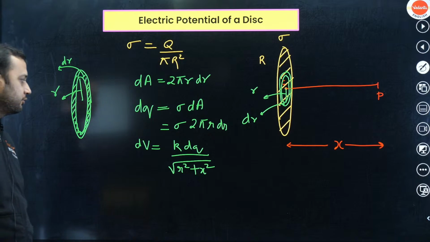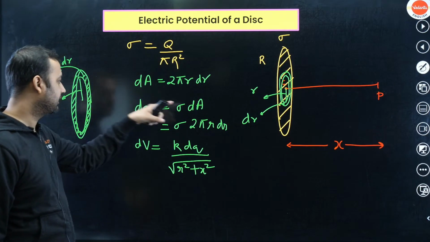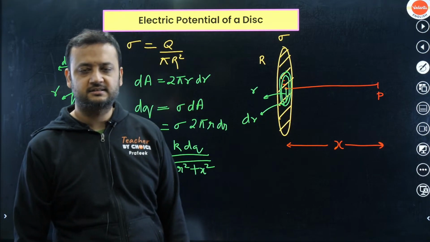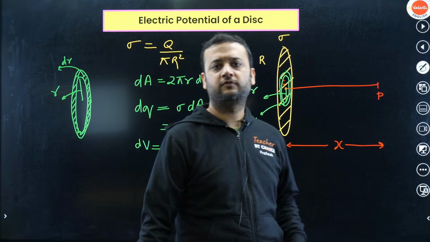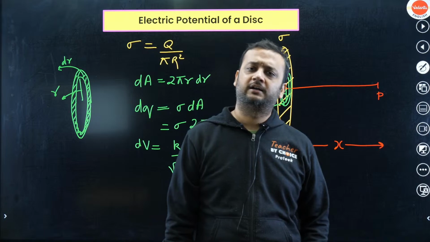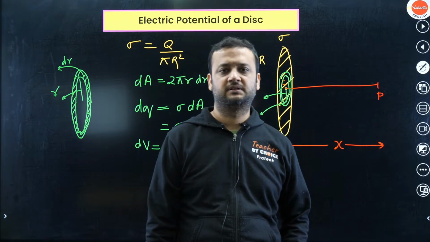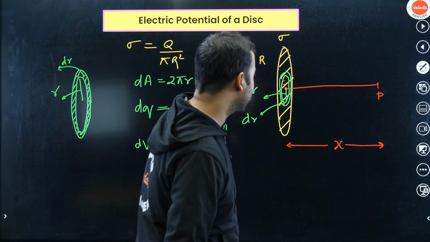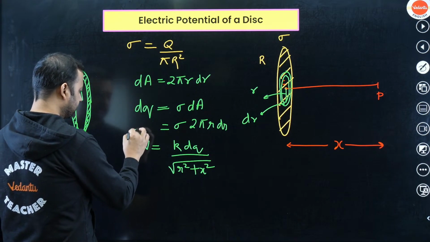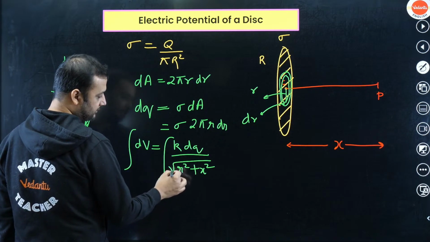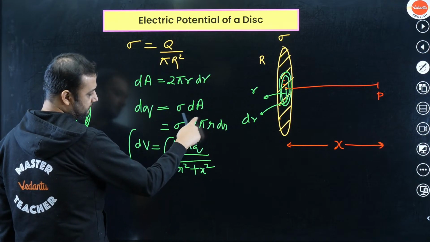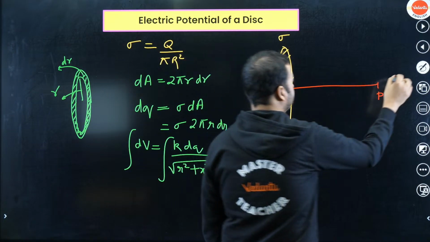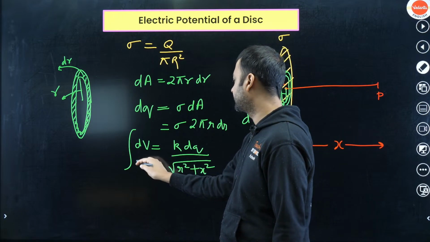So dV is k dq upon under root of r square plus x square. This is the potential of this ring at point P. Now the disk is made up of many such rings. So if you want to find the potential of a disk, what do you have to do? Pretty simple. Just add the potential of all the rings. So we can integrate. Here what is the variable? Put the value of dq here. Let us put the value of dq first.